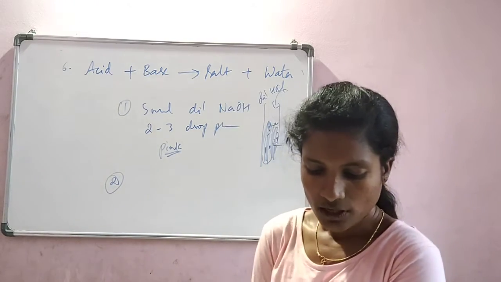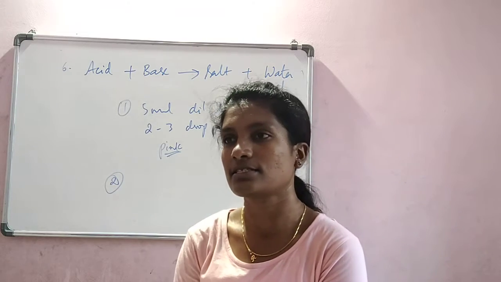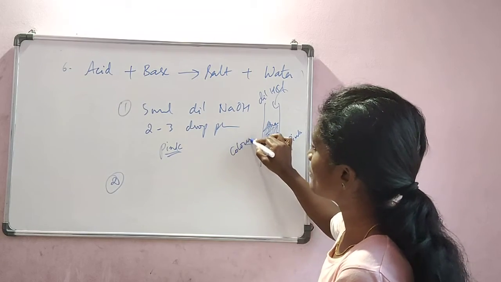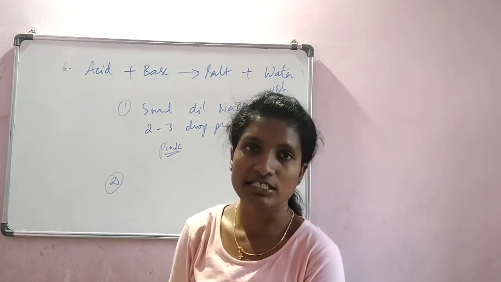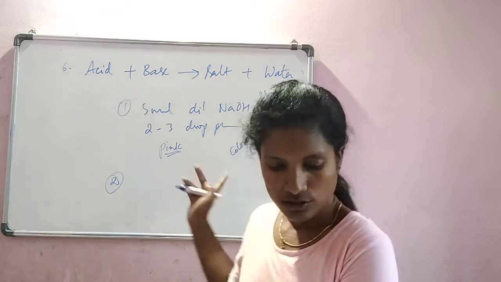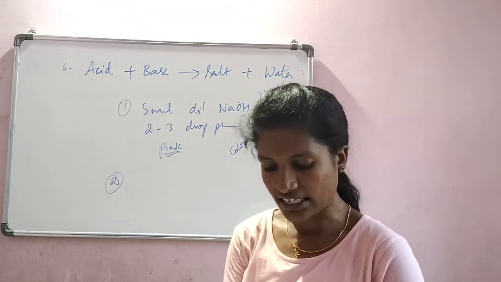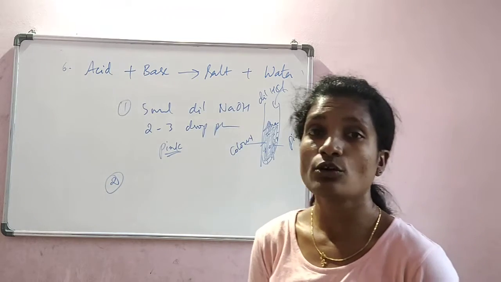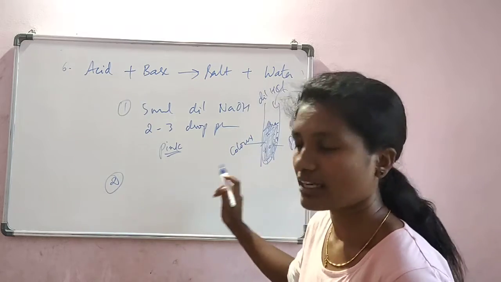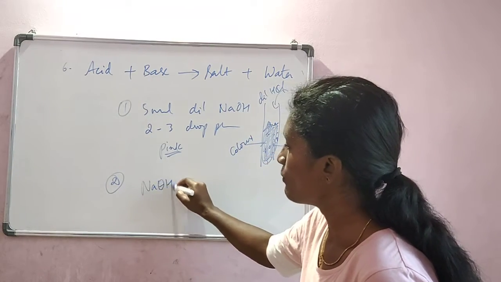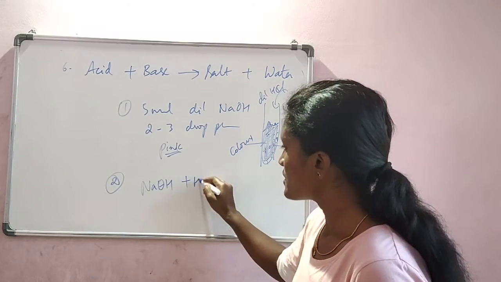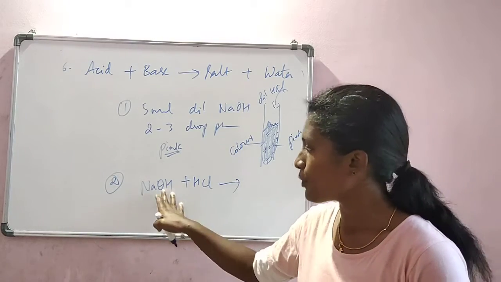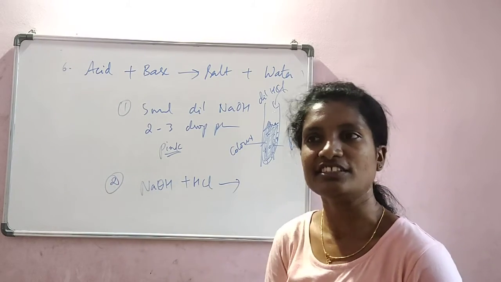What happens? Let's see. So this solution turns colorless. Now this becomes colorless because we know that phenolphthalein combining with acid gives us a colorless liquid. Then at this stage, all the sodium hydroxide base taken in the test tube has been completely neutralized by the hydrochloric acid. So what are they trying to tell? The NaOH, which was pink in color, once HCl is added, it became neutralized. Neutralized is what? The property of acidic nature, the property of basic nature is gone.